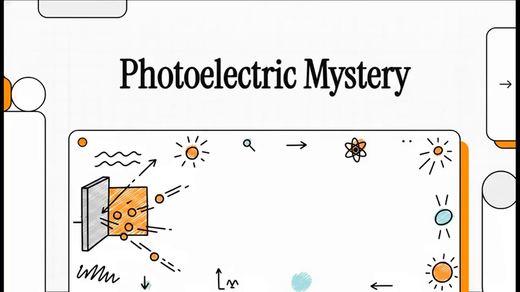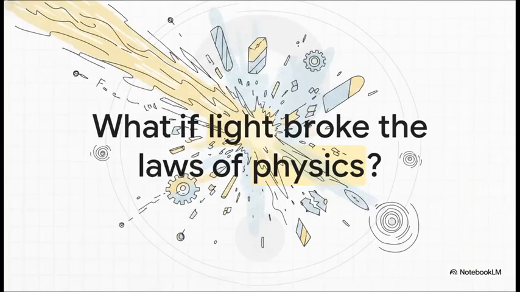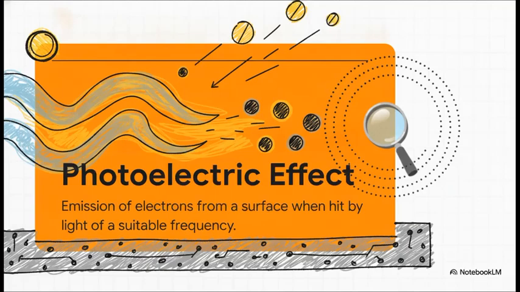Welcome! Today we're diving into a 1905 physics mystery that completely shattered classical science. Let's think about this. What if a simple beam of light actually broke the laws of reality? It's the photoelectric effect. Light hits metal and electrons shoot out. But classical physics totally failed to explain it.